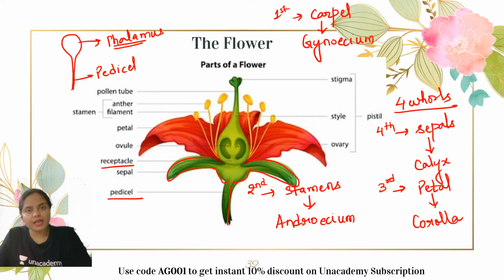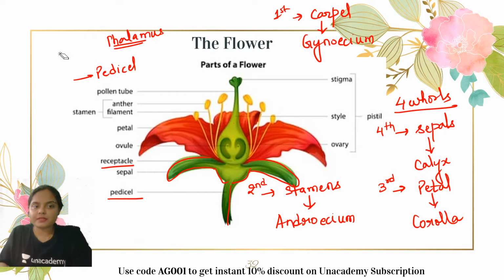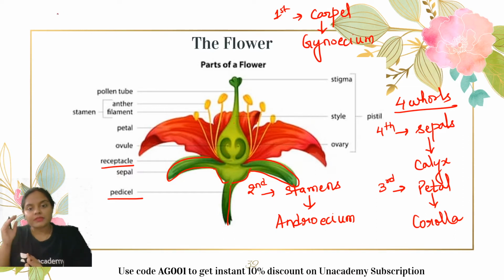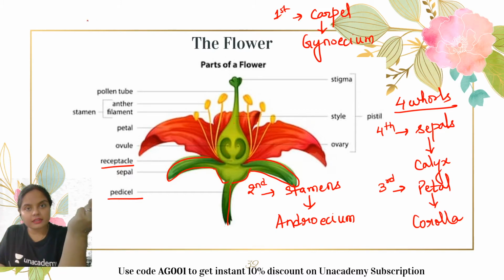Now, sometimes what happens, the sepal and the petal are not distinguished. They resemble each other, attached to each other. When sepal and petal are not present in different whorls, when they are present together, then a different name is given to that particular structure, which is known as tepal.